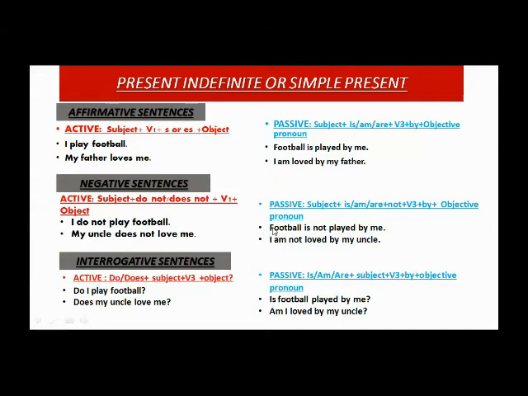So when we change it into passive voice, we will use a helping verb according to the subject and according to the tense of the sentence. Okay, so football is not played by me. I am not loved by my uncle. Here, am is used according to I. Here my uncle does not love me is the active voice. So when we change it into passive voice, when me becomes I, am will be used according to I here. The helping verb is used according to the tense of the sentence and according to the subject of the sentence.